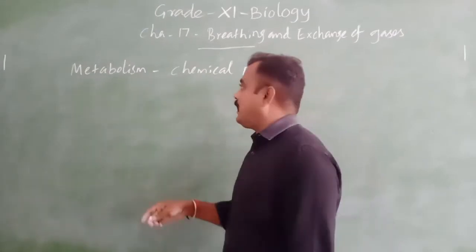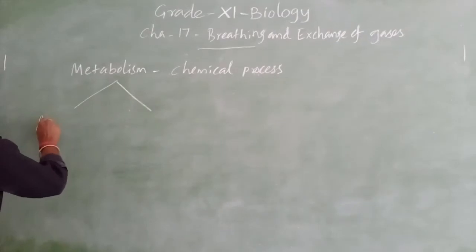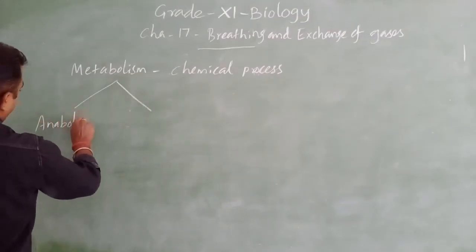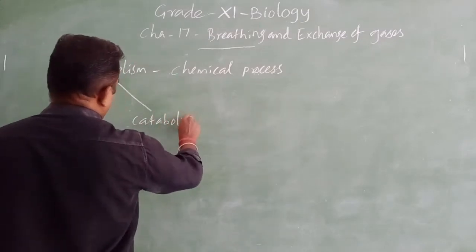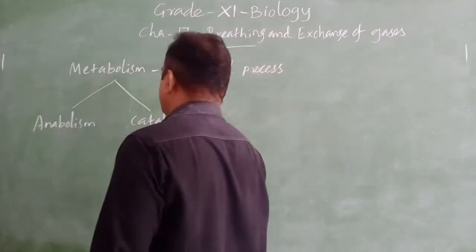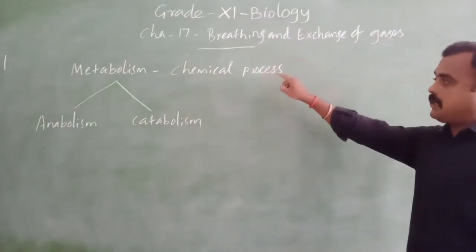In that we have two types: one is anabolism and the other is catabolism. Anabolism, catabolism. So metabolism means chemical process.